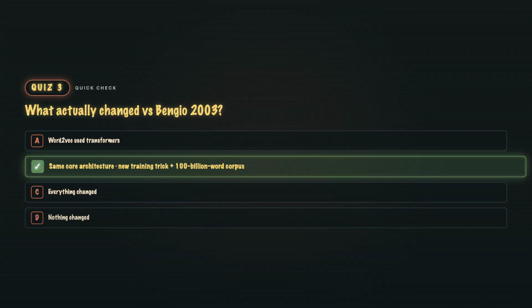B. The honest answer. The architecture is basically Bengio's shallow neural language model. What changed was negative sampling for speed and the Google News corpus for scale. Speed unlocked scale. Scale unlocked the analogy magic. 10,000x more data is where the magic hides.